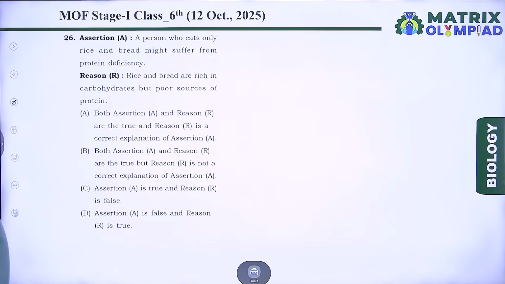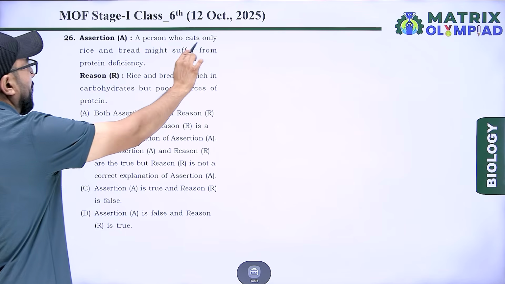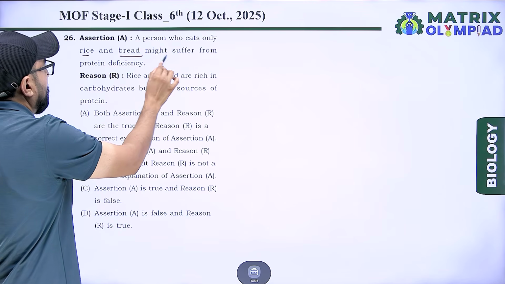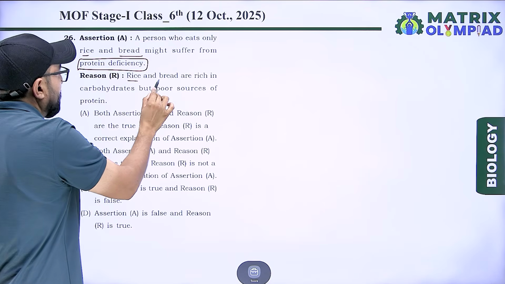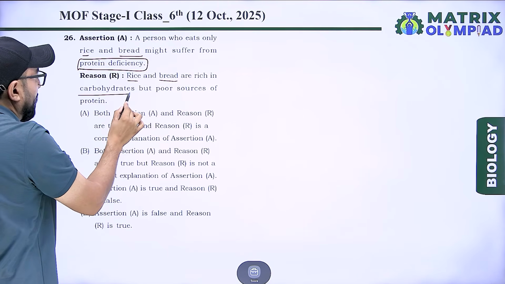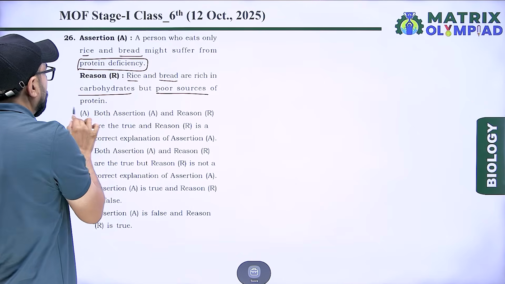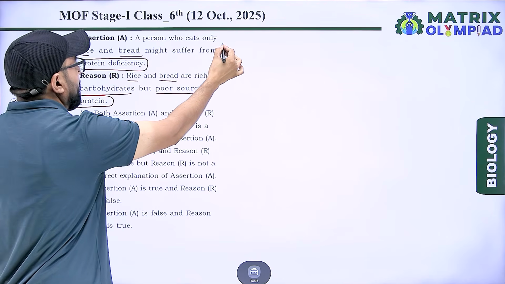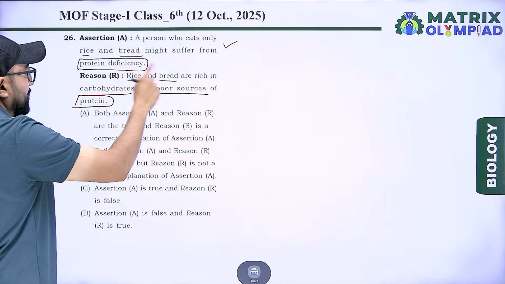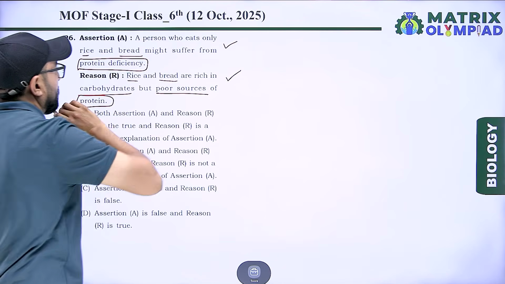Next, assertion A and reason R. A person who eats only rice and bread might suffer from protein deficiency. And rice and bread are rich in carbohydrate but a poor source of protein. According to the question, the assertion is right and the reason is also right.